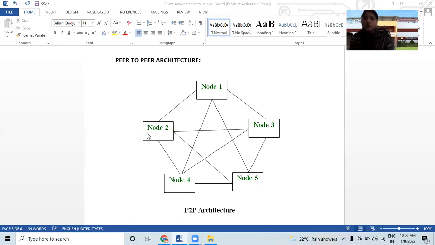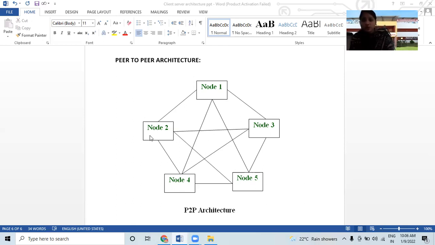It means every node, for example node 1, can share tasks with 2, 3, 4, 5. Node 1 can communicate, divide the tasks, and exchange the info.